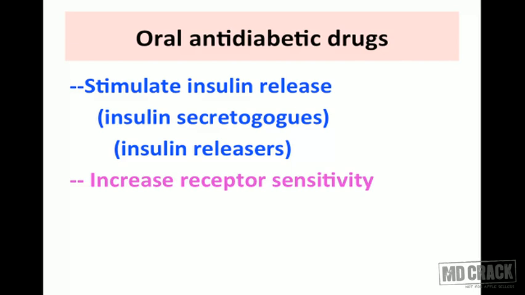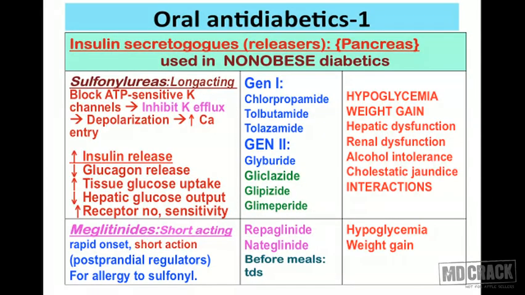Another method of acting of the oral antidiabetic drugs could be to increase the receptor sensitivity of the insulin receptor. Because these drugs are sensitizing the insulin receptor, increasing its sensitivity for insulin, they are called insulin sensitizers. There are many drugs which can have these 2 mixed actions, but what I told you were the 2 approaches of mechanism of action by the oral antidiabetic drugs.